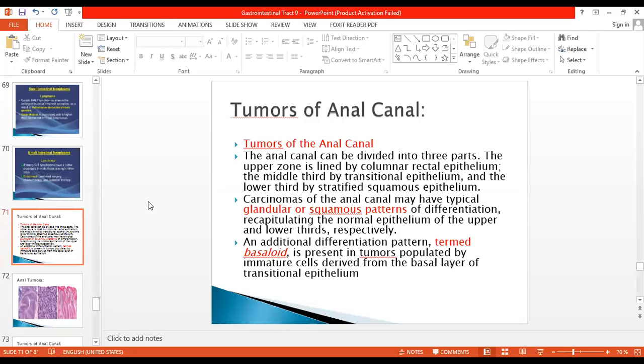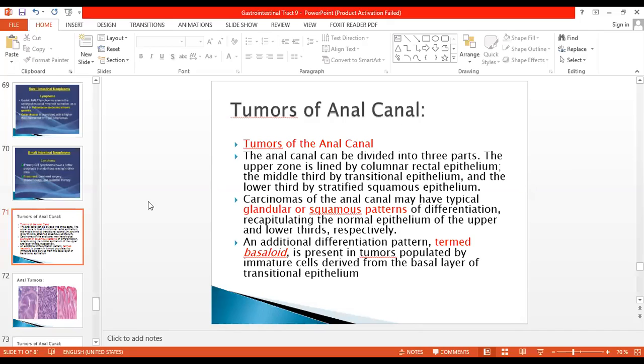Number one part is the upper zone, which is lined by columnar or rectal mucosal epithelium. The middle part is lined by the transitional epithelium. Transitional epithelium is similar to the transitional epithelium in the bladder, which is called urothelium. And the lower third is lined by the stratified squamous epithelium.